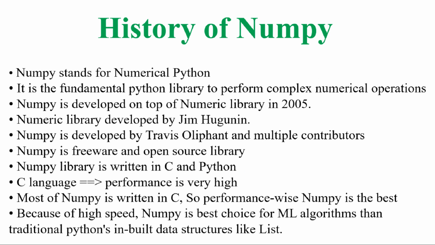So, the history of NumPy. NumPy stands for Numerical Python. It is a fundamental library to perform complex numerical operations. NumPy was developed on top of the Numeric library in 2005. The Numeric library, with all its numerical operations, was created by Jim Hugunin. Later, a programming touch was introduced to that Numeric library by Travis Oliphant in the name of NumPy. So NumPy was developed by Travis Oliphant and his core team.